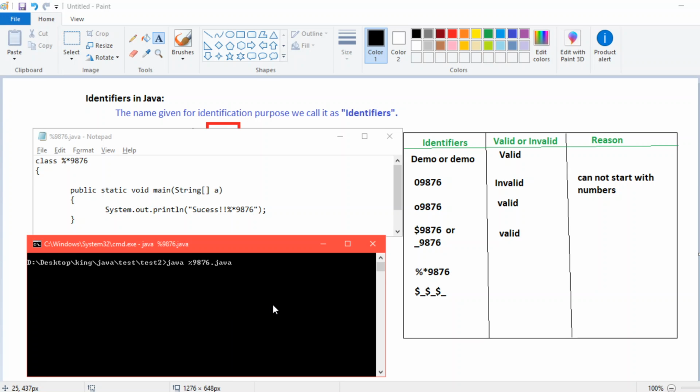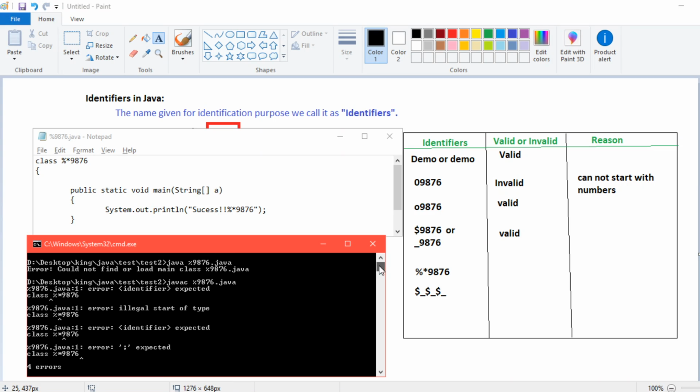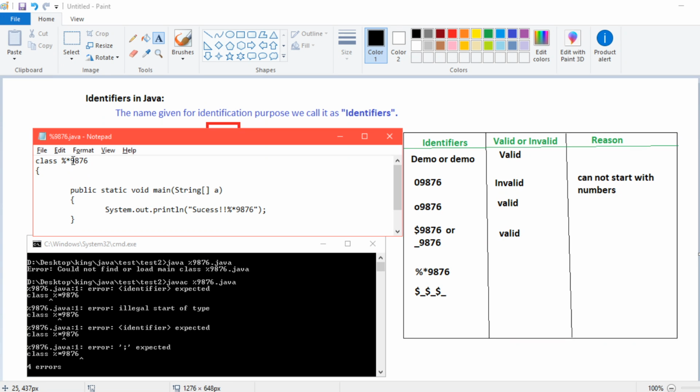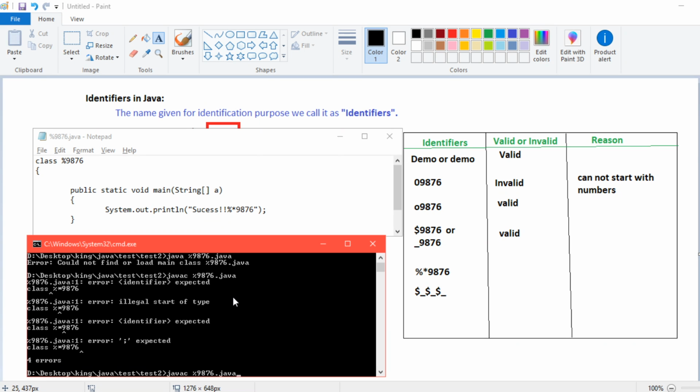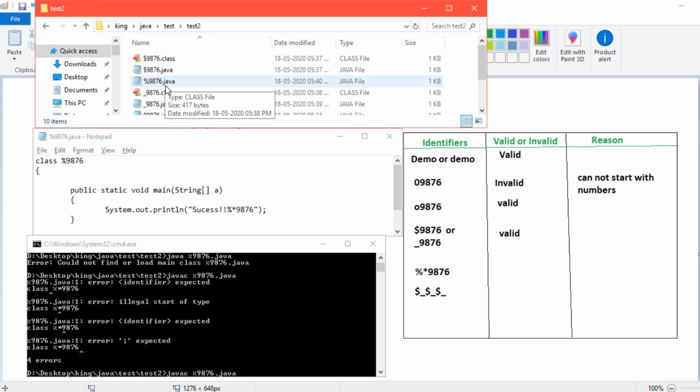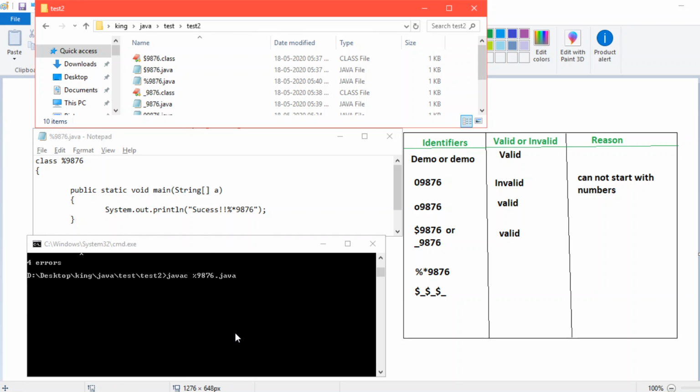Okay, so let's compile it. As you can see, we are getting some error. Could not find the load. Okay, because I will save it. And again, I will try javac percentage. Let's see what is the file name here. Percentage 9876. Okay, percentage 9876.